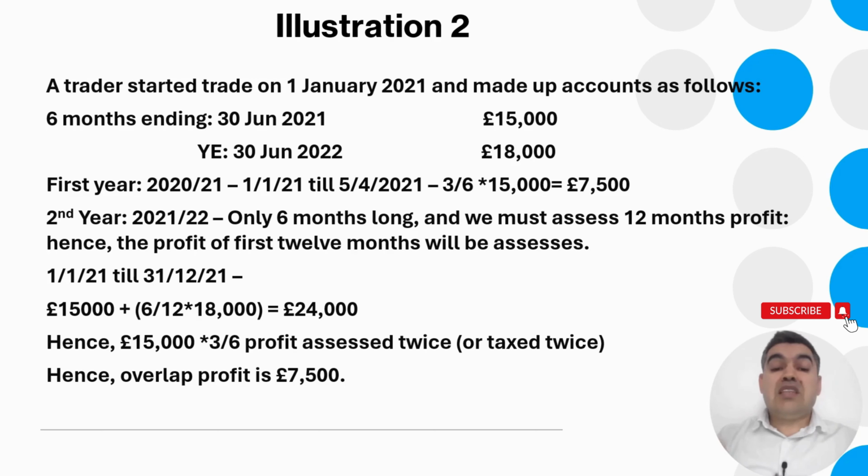Here the 15,000 profit is assessed twice. Remember that 15,000, we already assessed 3 months' worth of profit from that 15,000. So hence the overlap profit is 7,500.